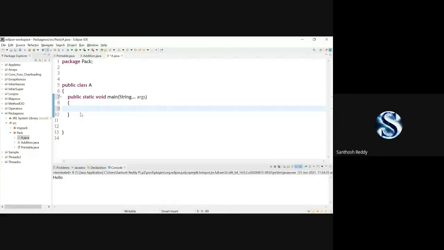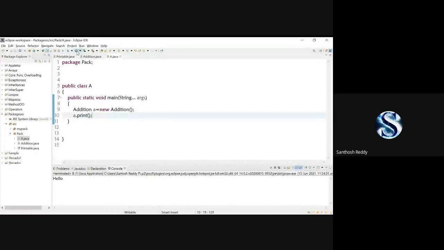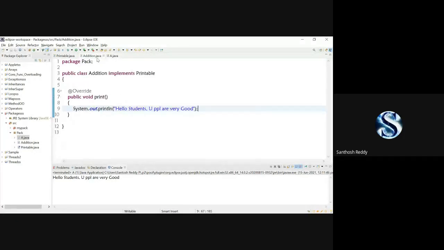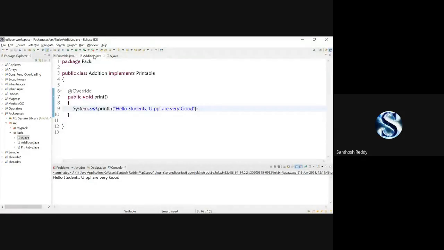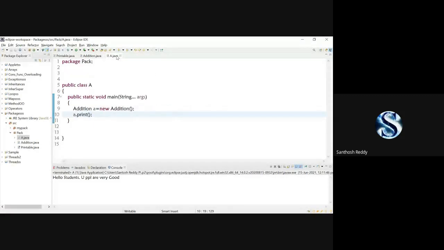Okay, now I'll create an object for the addition class. Addition a is equal to new addition, open and close parenthesis, give semicolon, a dot, we have a method called print. Save the code and run the code. Now we are going to get the execution of that. See, hello students, you people are very good. Okay, is it clear? Have you understood how to declare an interface, how to implement the method which is present in the interface, and how to run the class? Students, is it clear for everyone?